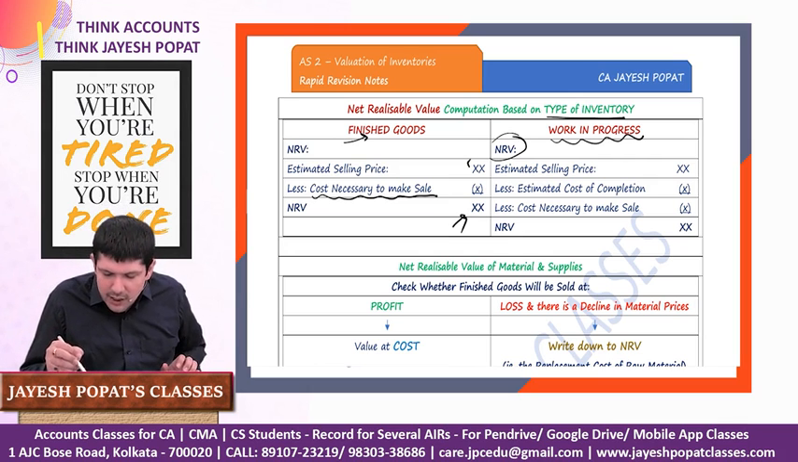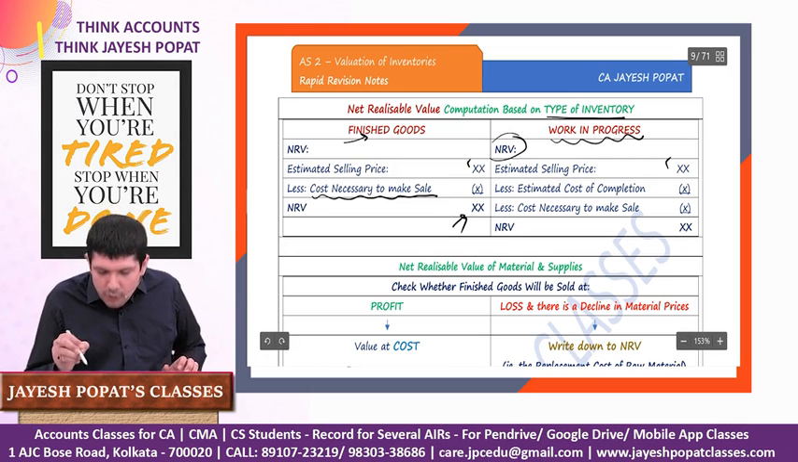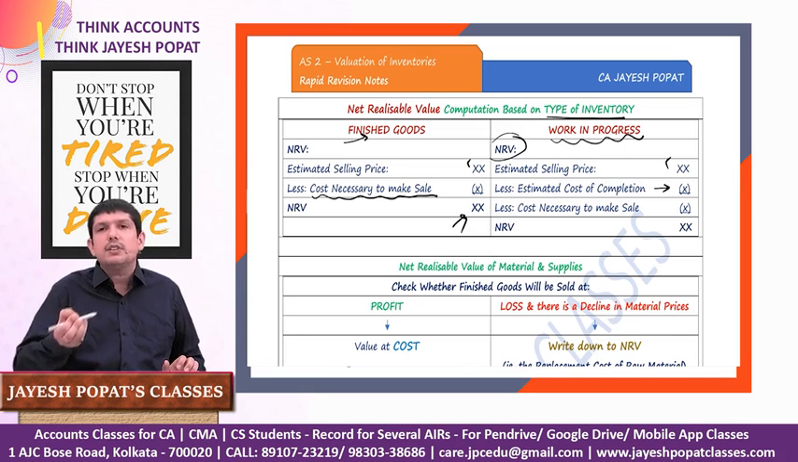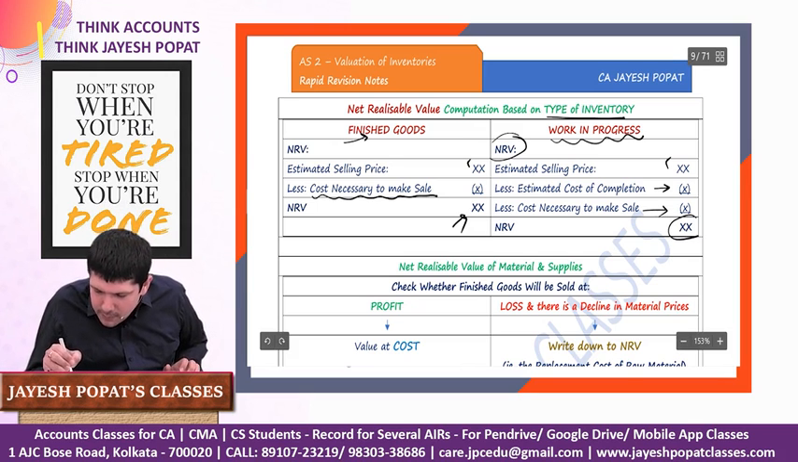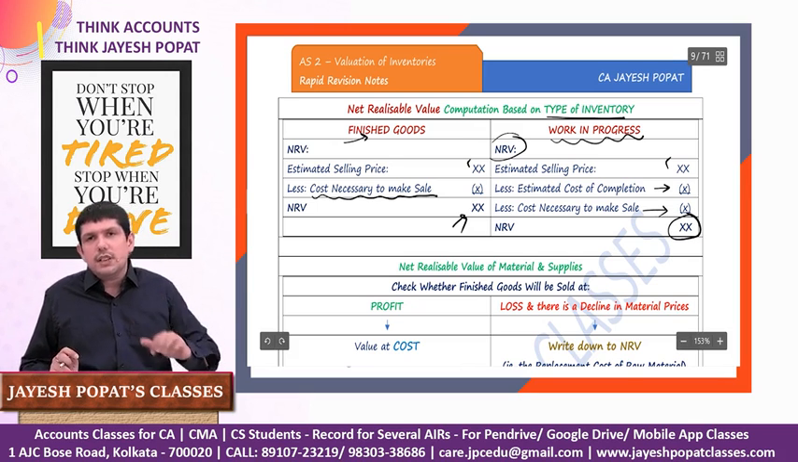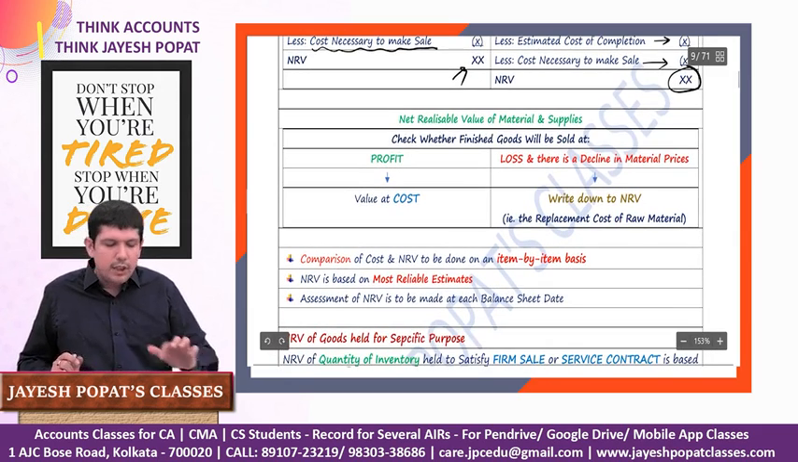So how do we calculate it? We'll have the estimated selling price, from which we will reduce the estimated cost of completing that inventory, because it is still in an unfinished form, less cost necessary to make the sale. This will be the NRV. We will compare it with the cost, and whichever is lower will be the value of work in progress.